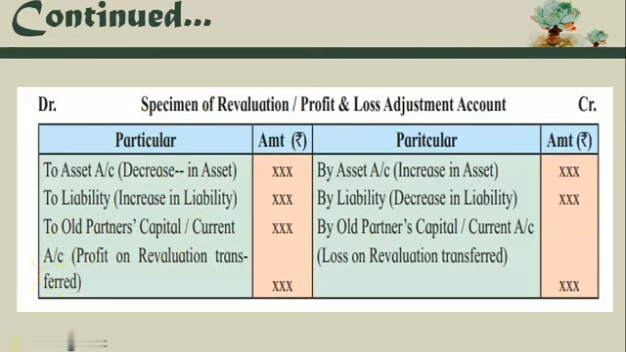Whatever profit or loss we get from the revaluation account, we will transfer to all partners' capital or current accounts. If we get the difference on the debit side, it is a profit, or if we get the difference on the credit side, it means it is a loss. So students, you have to remember this very well: assets decrease, debit side; assets increase, credit side; liability increases, debit side; liability decreases, credit side.